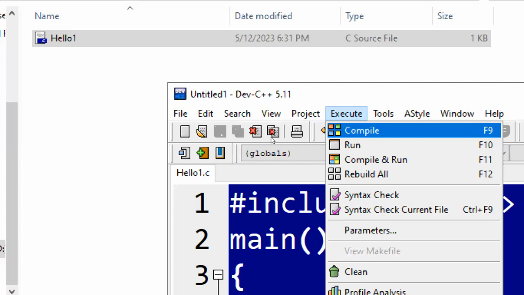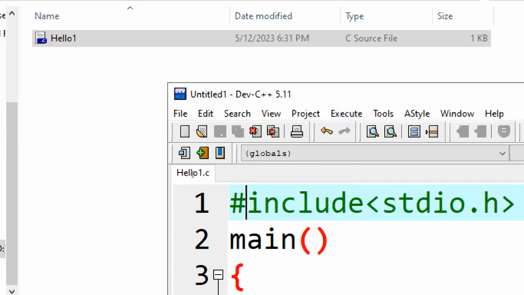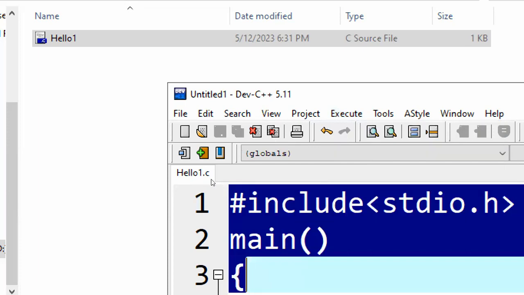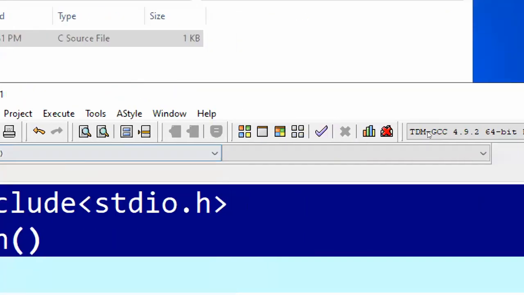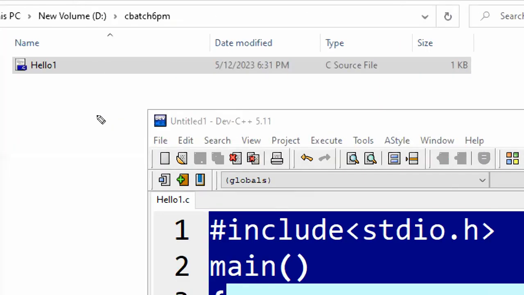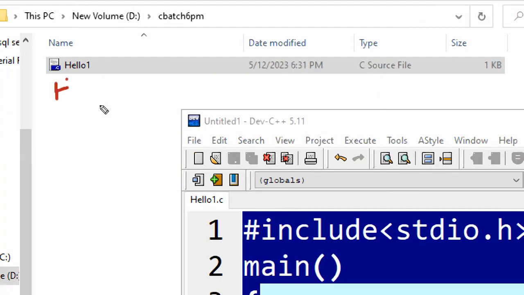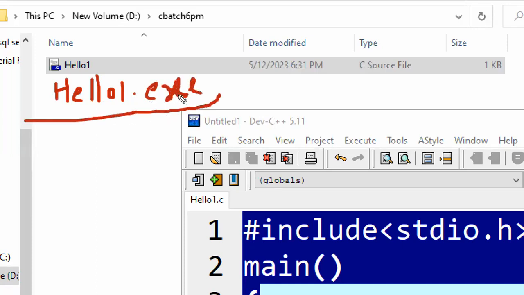So when it is compiling, this high level code will be converted to the low level code. That low level code will be placed in one particular file. So here we will get one file. That file name and this program file name will be same. But extension is .exe. Hello1.exe file will be created here.